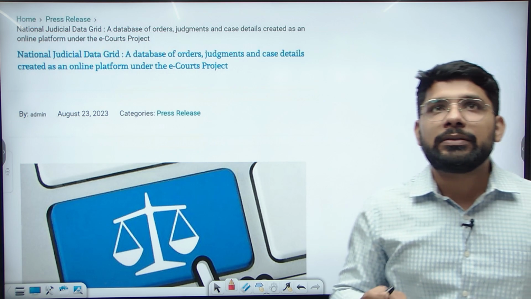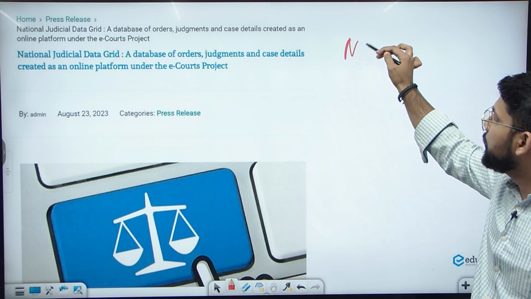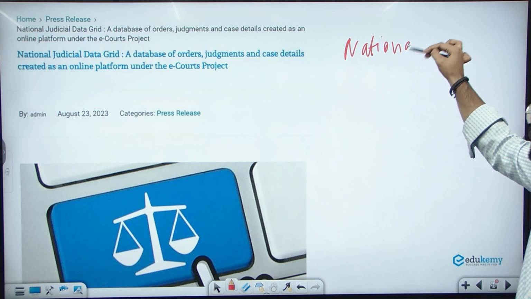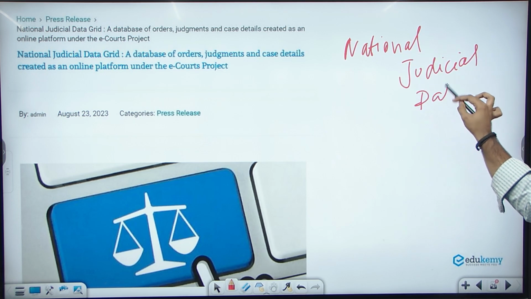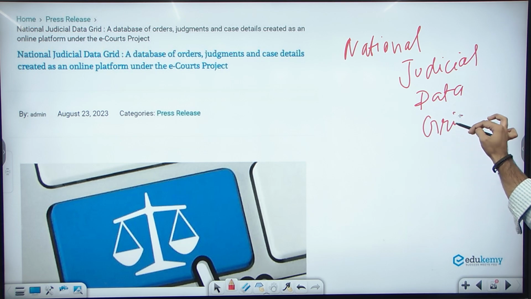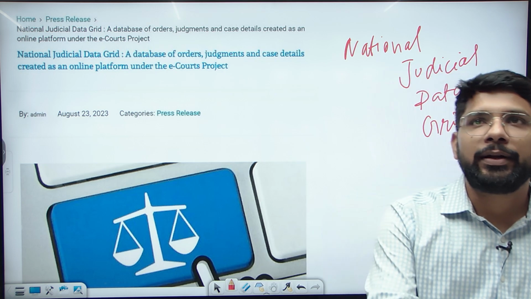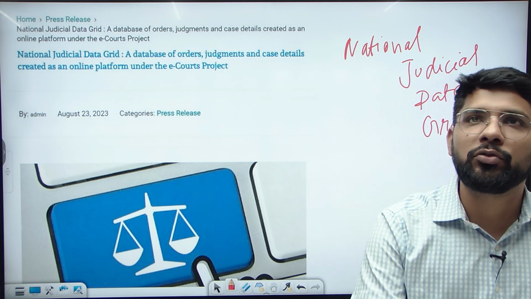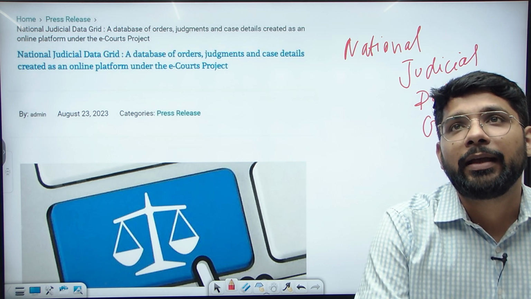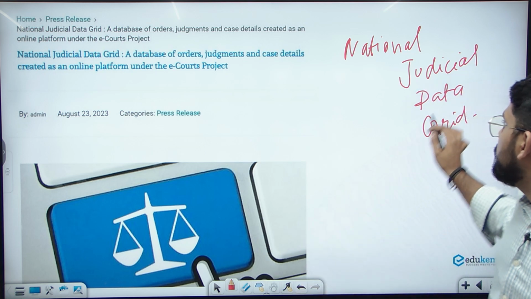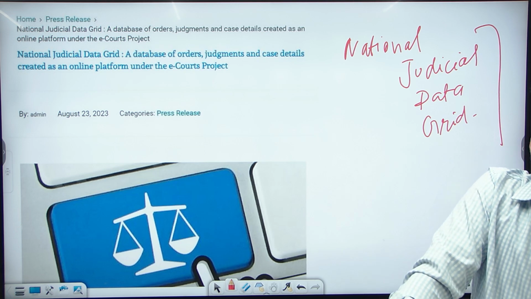Next is about the National Judicial Data Grid. This is a project by the Government of India to collect all the information related to cases at the district level and at the High Court level at one place, and the government is running this National Judicial Data Grid under the project eCourts.